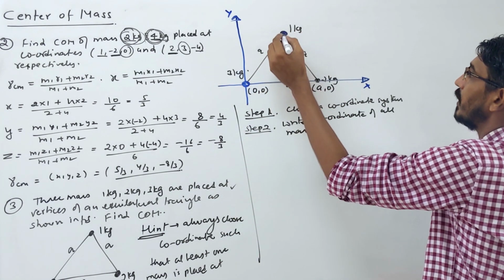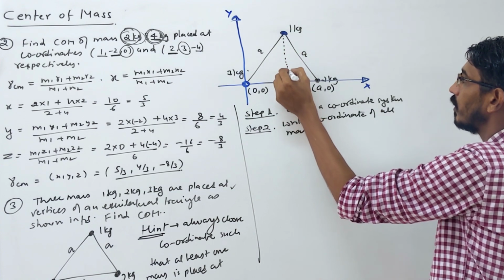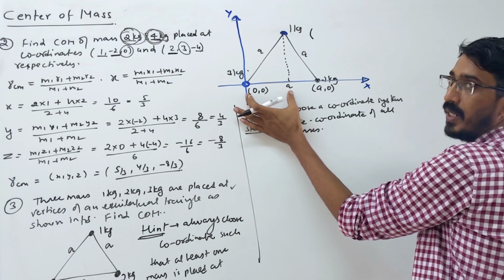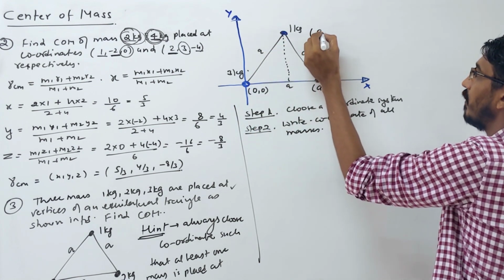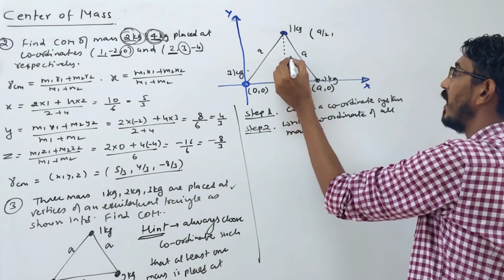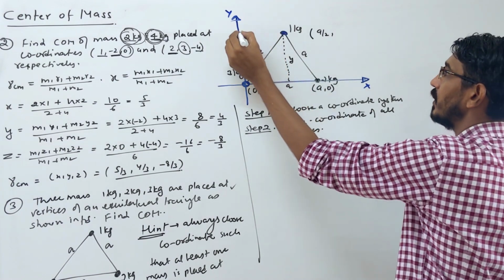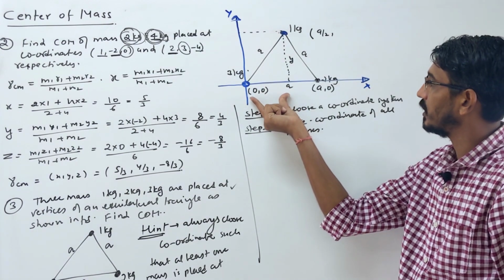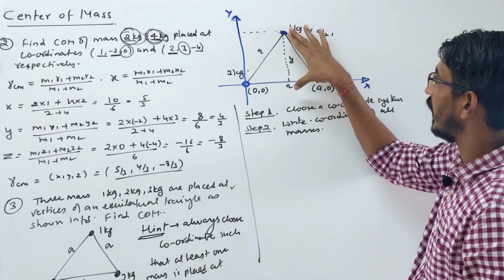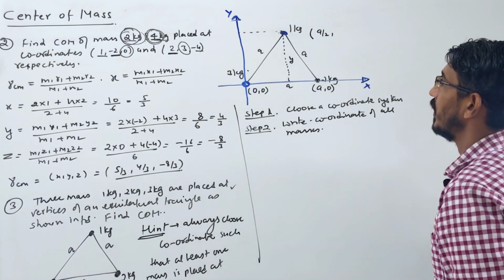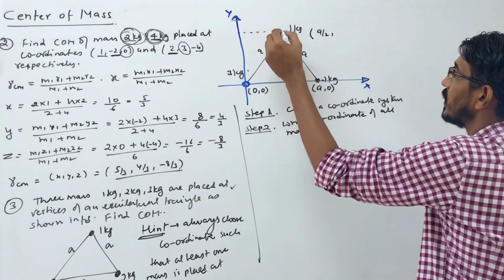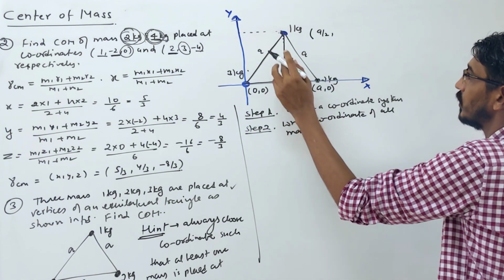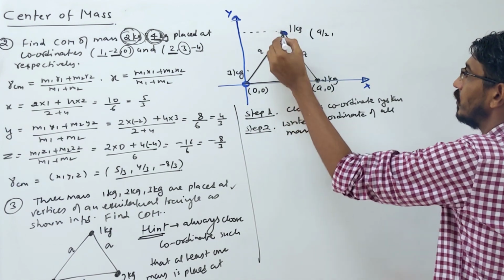Now you have to find the coordinate of this. What is the coordinate of this 1 kg? The x coordinate will be a by 2, right? It's simply the middle point. And this y height we have to find. What is the height of this? Correct. The x coordinate is simply a by 2. The y coordinate we have to find. So you use the Pythagoras theorem here. In this triangle we have to solve for the y side, so that you can write its coordinate. So we have to calculate y.